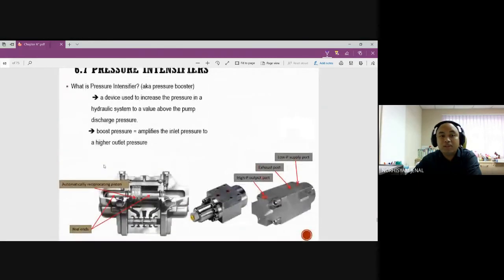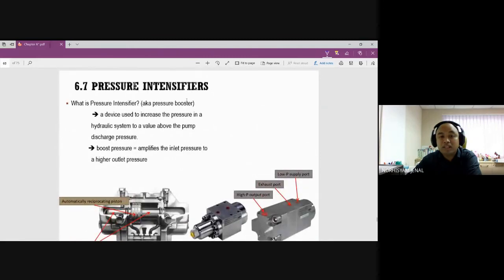Okay, this is the next one. What is a pressure intensifier, aka pressure booster? So last time we learned about accumulators. This time around we learn about the intensifier. This is a device used to increase pressure in a hydraulic system to a value above the pump discharge pressure. So what happened here? It must be above the pump discharge pressure.